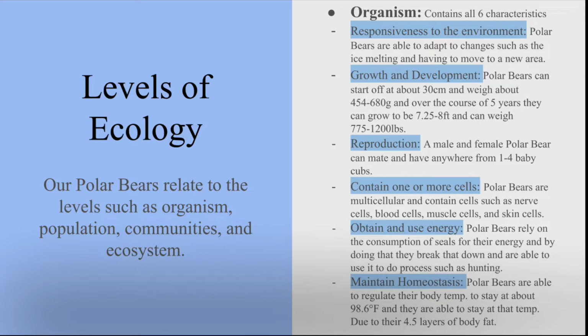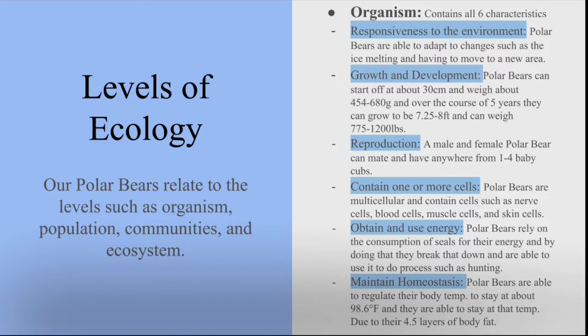Growth and development. Polar bears can start off at about 30 centimeters and weigh about 454 to 680 grams. And over the course of 5 years, they can grow to be 7.25 to 8 feet and can weigh 775 to 1,200 pounds. Reproduction. A male and female polar bear can mate and have anywhere from 1 to 4 baby cubs.